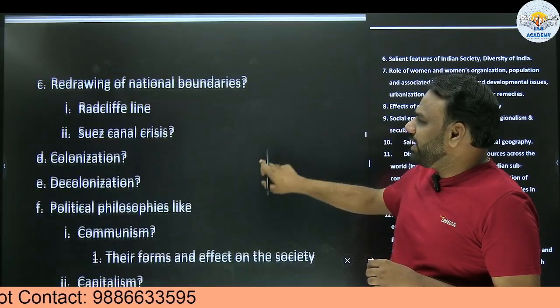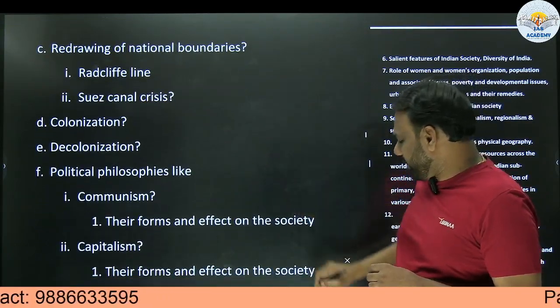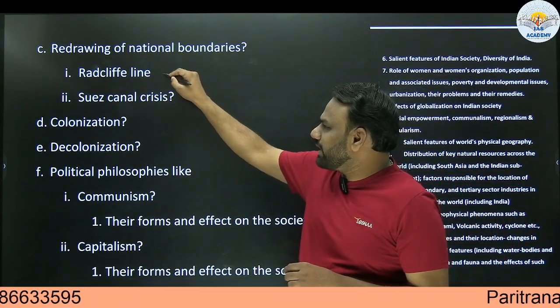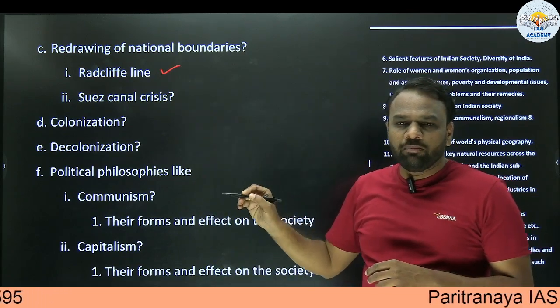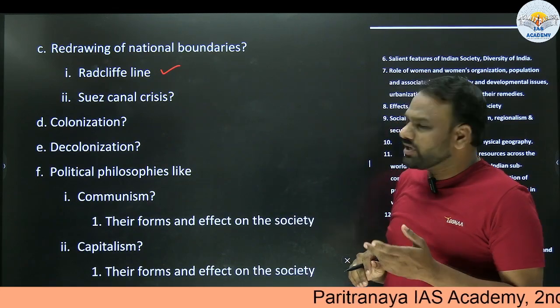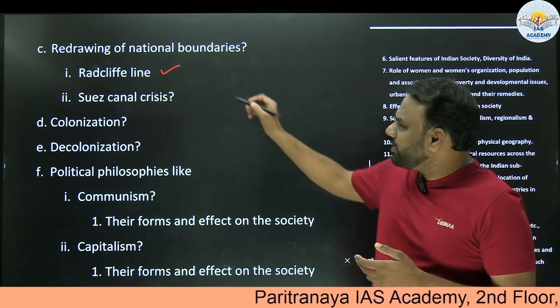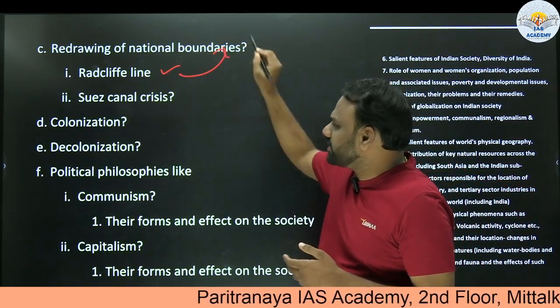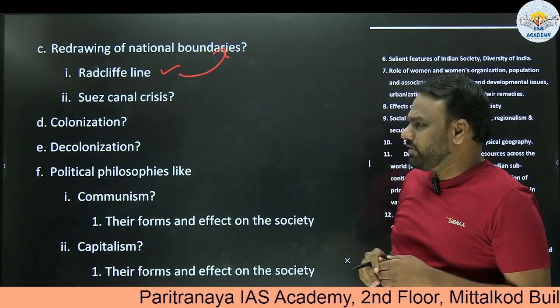Next, redrawing of national boundaries. I have taken one or two examples. The Radcliffe Line is the boundary line between India and Pakistan. If any question is asked based on boundaries, it falls under this topic.